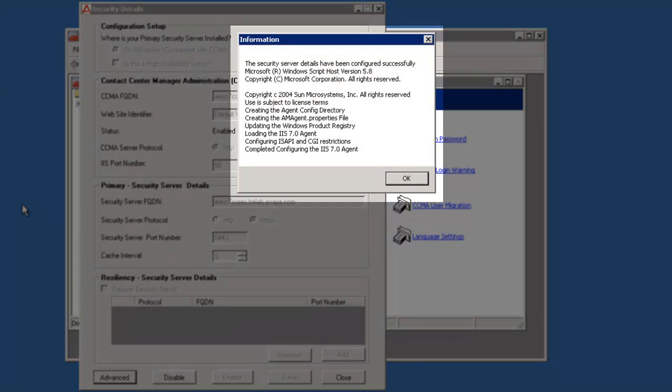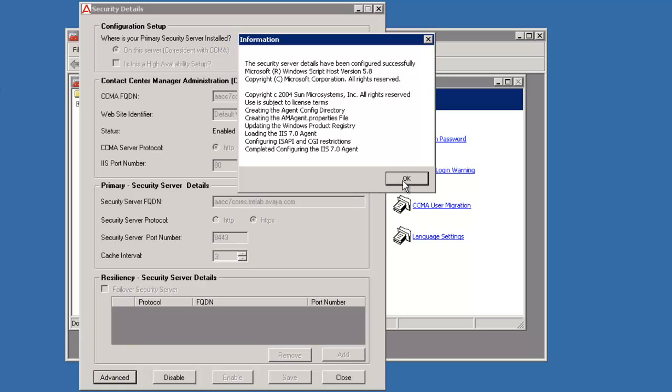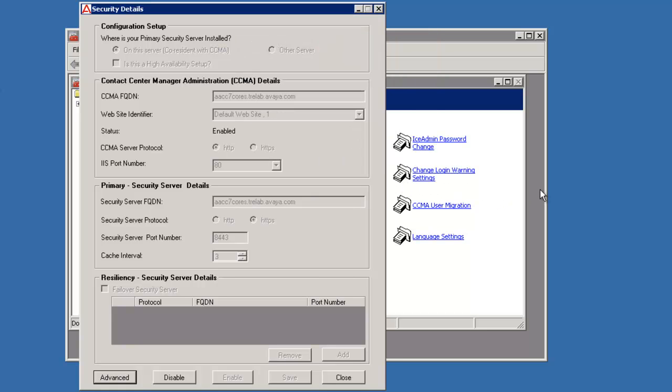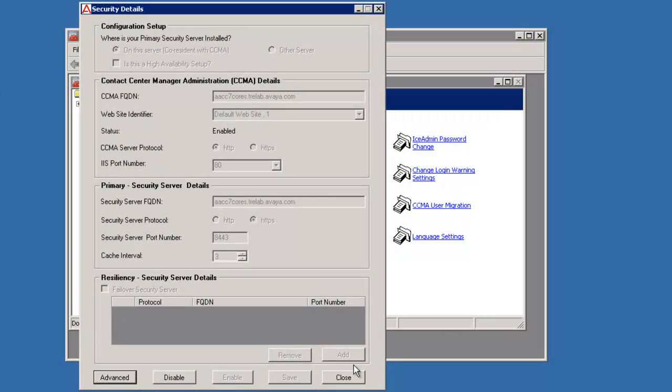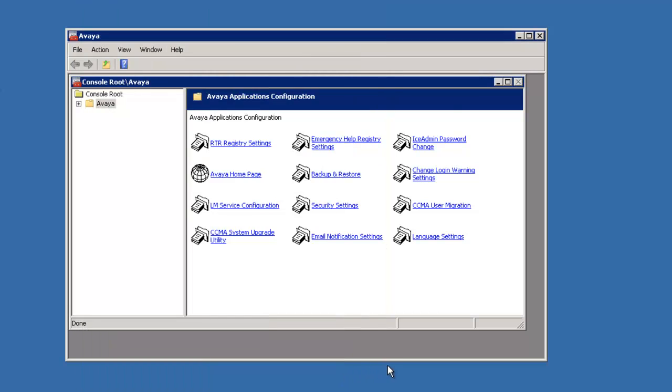After a few seconds, an information message will display saying that the security server details have been configured successfully. Click OK to close the message window. Now click the Close button to return to the configuration window. Now you can close this window.